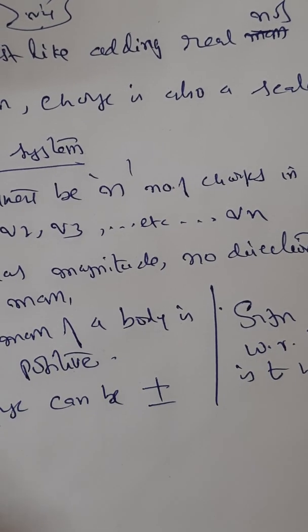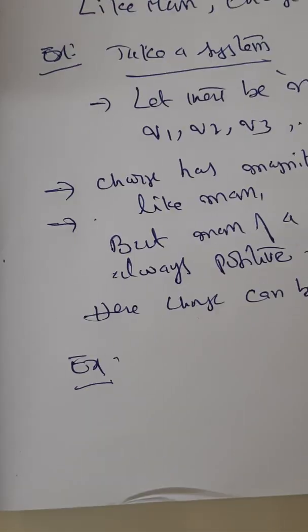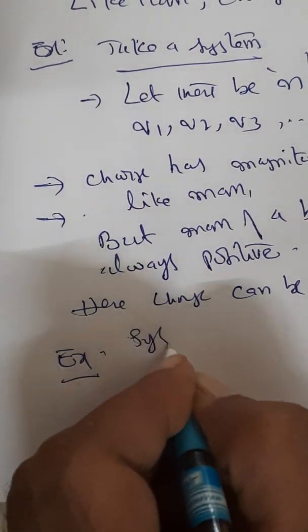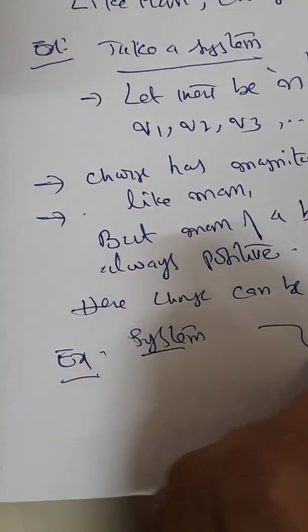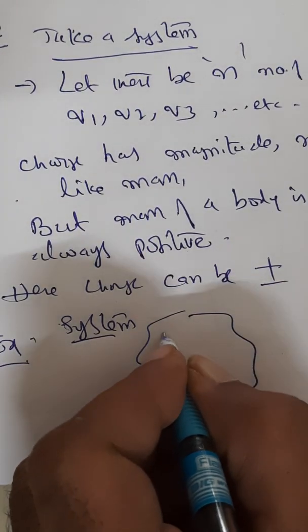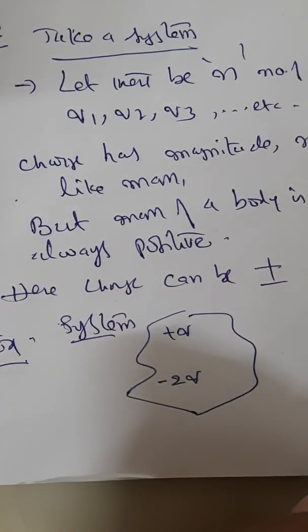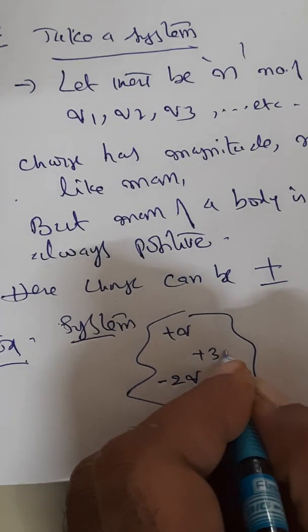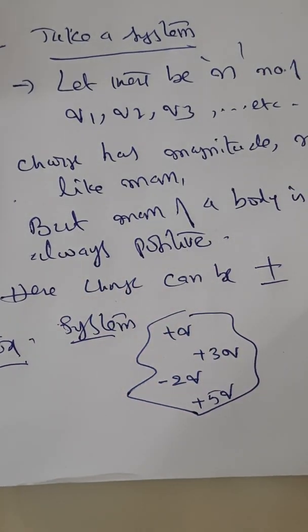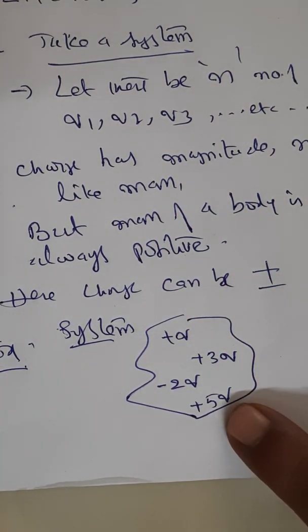For example, I am just taking one example. There are charges. You take a system. In this system, let us say, there is one positive charge, one negative charge, another positive charge, another positive charge, like that: plus q, minus 2q, plus 3q, plus q.